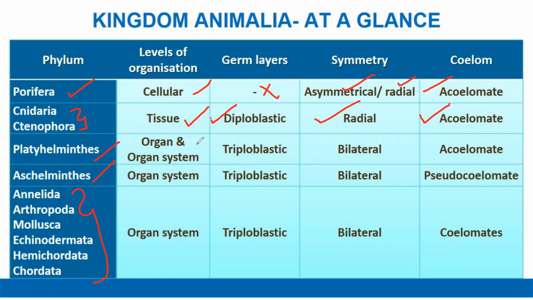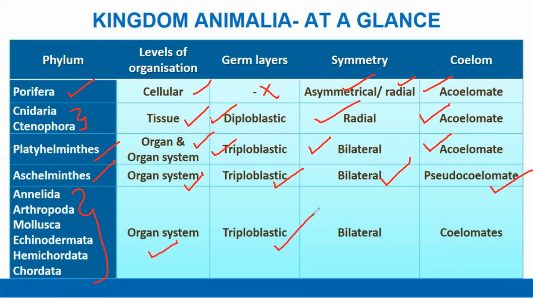Platyhelminthes show organ level of organization. It is triploblastic in nature. Symmetry is bilateral and the organism is acoelomate. Aschelminthes show organ system level of organization. They are triploblastic in nature, bilateral but pseudocoelomate. From Annelida to Chordata, all the organisms have organ system level of organization.